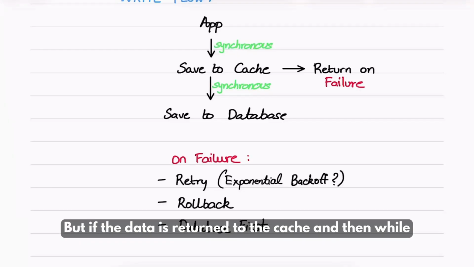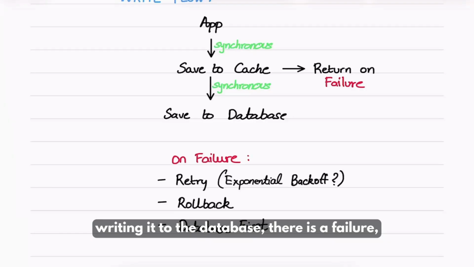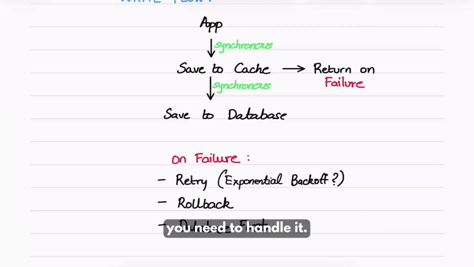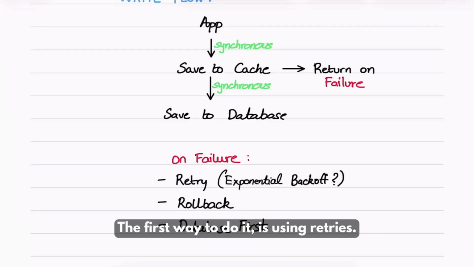But if the data is returned to the cache and then, while writing it to the database, there is a failure, you need to handle it. The first way to do it is using retries. But if you use exponential backoff with it, there will be higher latency. Let's say even after retries there is a failure, you need to roll back the data in cache, which can be done using invalidation. And the third way is database first, in which you first write the data to the